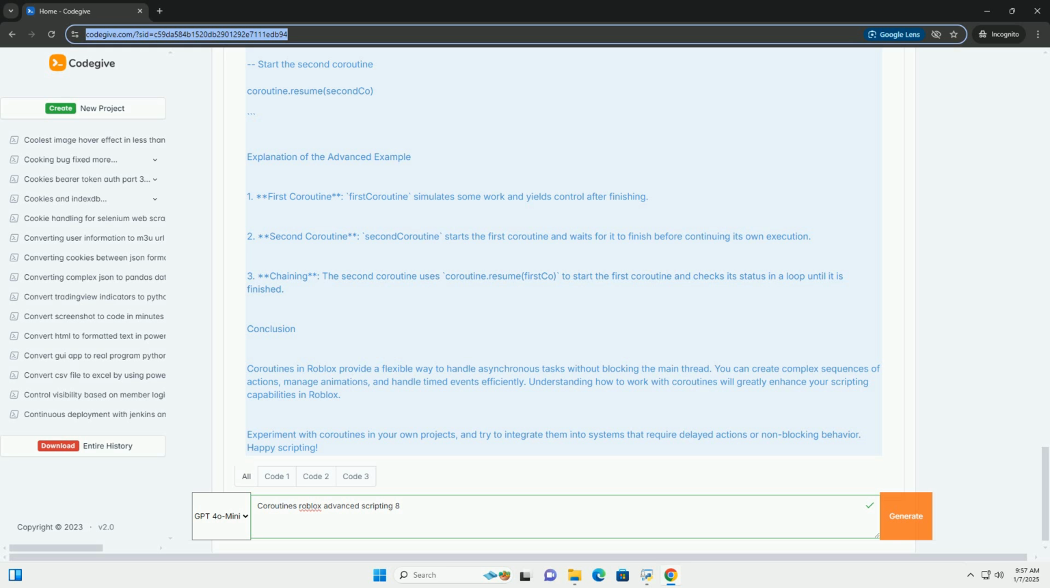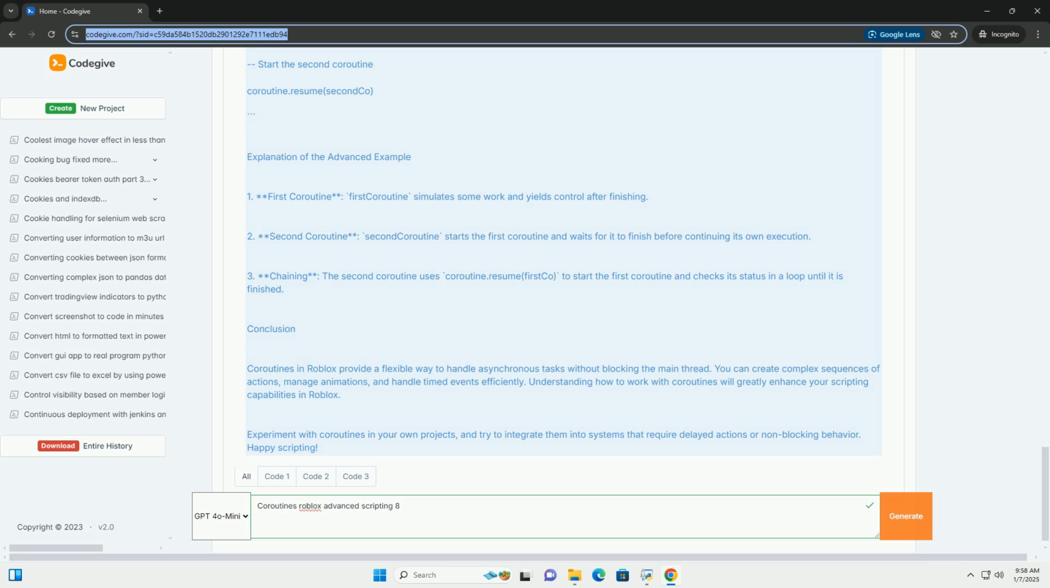Example, a simple coroutine. Here's a simple example where we create a coroutine that counts from 1 to 5 with a delay between each number. Explanation of the example. One, countCoroutine is a coroutine function that counts from 1 to 5. It uses wait(1) to simulate a delay, and coroutine.yield to pause execution. Two, creating the coroutine: it is created by calling coroutine.create(countCoroutine).